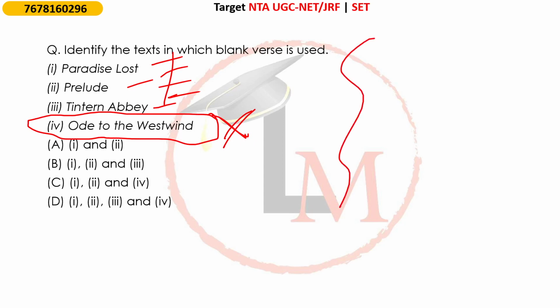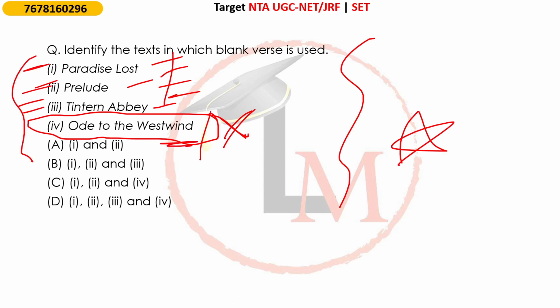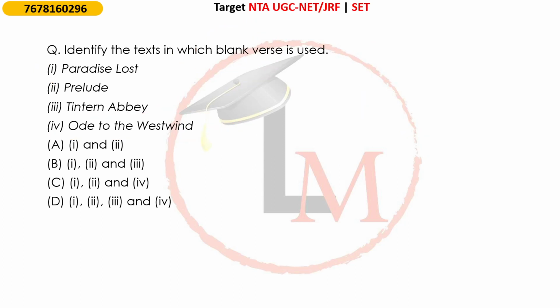ठीक है. Now this is a very very important question. यहाँ पे you got some information about these important poems. ठीक है, and also what is the difference between terza rima and blank verse, or let's say what is blank verse. पहले तो ये क्वेश्चन बन सकता है, what is terza rima. ठीक है, so you should know all of these facts. ठीक है. So this is the poem which does not have blank verse. All of these 3 have.